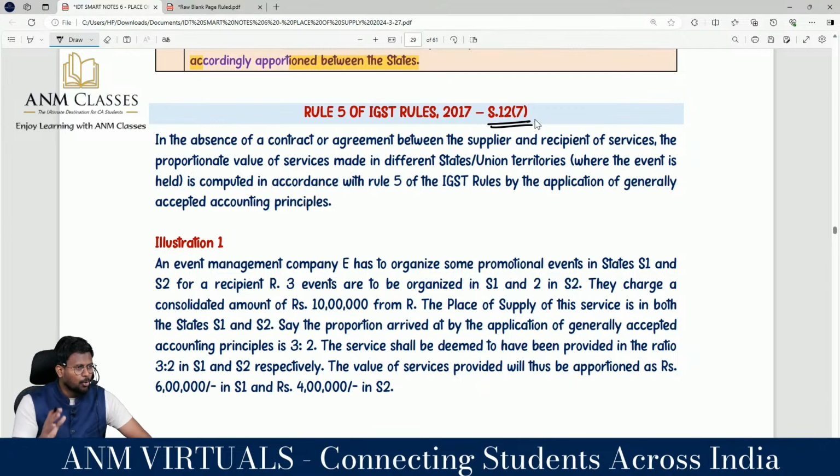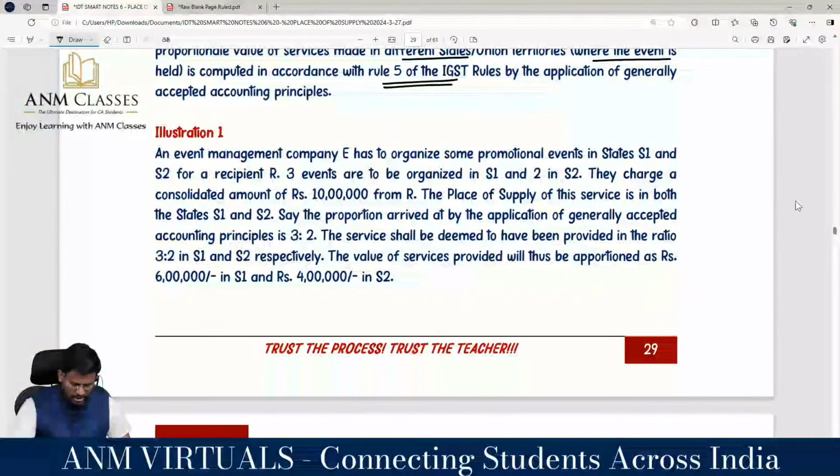Clear? For immobile property we looked at the area. Here we cannot look at the area, so we have to have some other basis. In the absence of a contract or agreement between the supplier and the recipient of service, the proportionate value of service made in the different state or union territory where the event is held is computed in accordance with Rule 5 of the IGST rules by the application of generally accepted accounting principles.